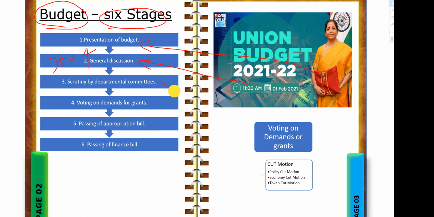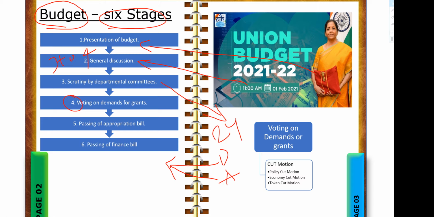and then departmental committees scrutiny will be done. So whatever proposals have been given, those will be scrutinized by departmental standing committees. There will be 24 standing committees for defense, for agriculture, for each and every sector. There will be a departmental standing committee. So it will give good and bad and its suggestions. Based on those suggestions, there will be voting on demands for grants.